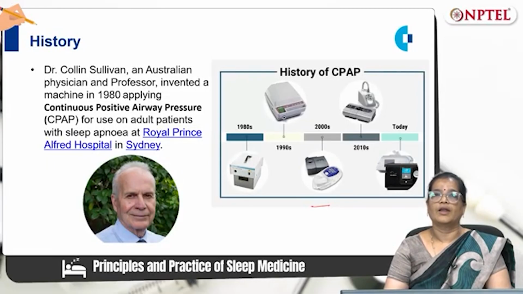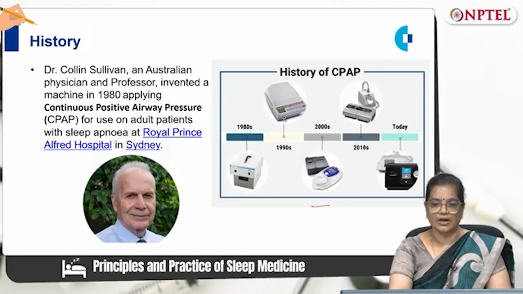The history of CPAP is thanks to Dr. Colin Sullivan, an Australian physician and professor who invented a machine in 1980 applying continuous positive airway pressure for use on adult patients with sleep apnea at Royal Prince Alfred Hospital in Sydney. These are the evolutions of the CPAP machine, from the 1980s till today.